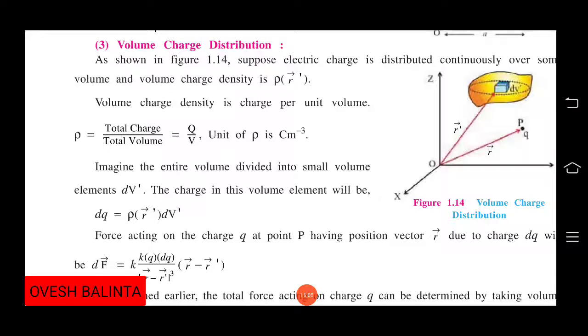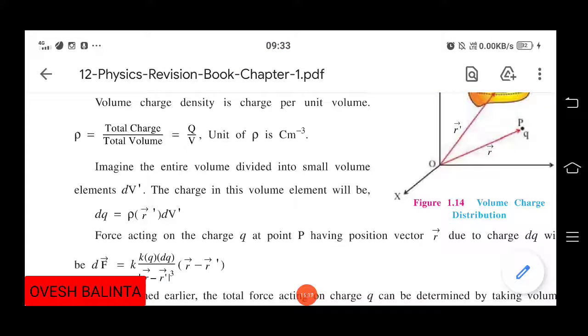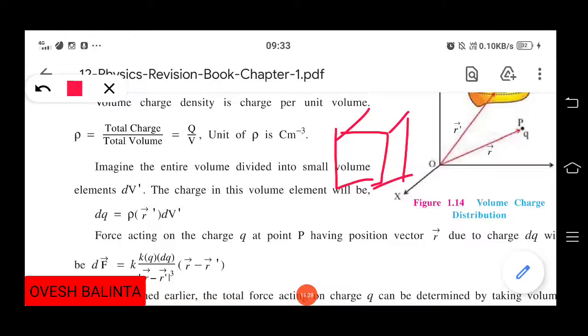Now again, our another topic is volume charge distributions. So first of all, what is the volume? So see, we are talking about the volume. Suppose this one is my block.